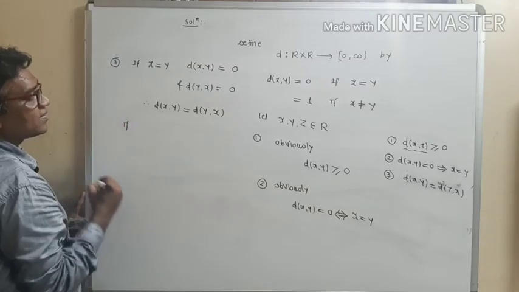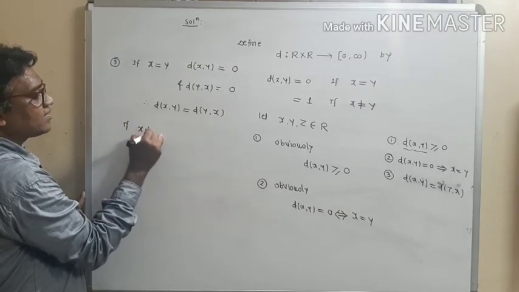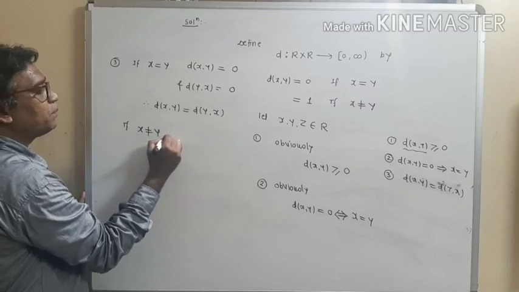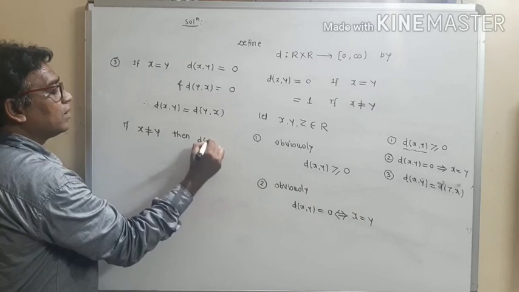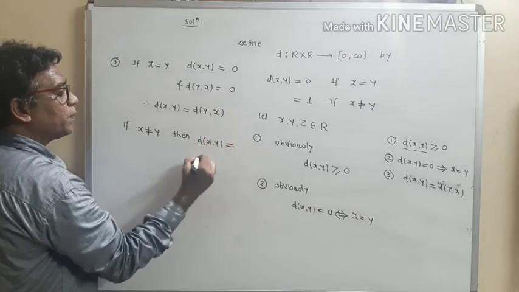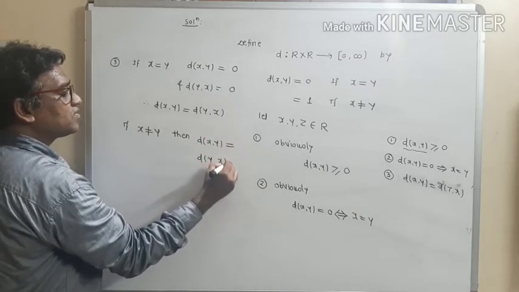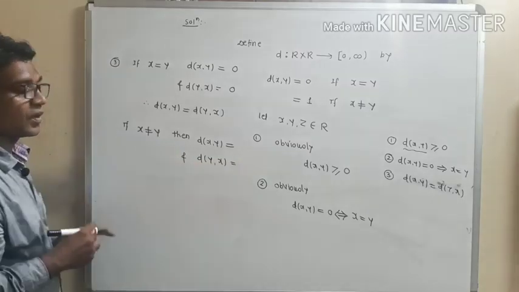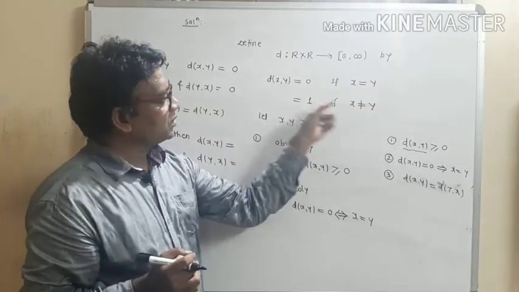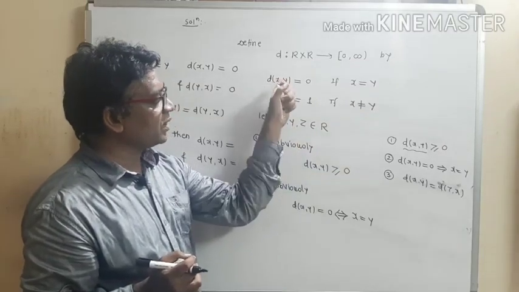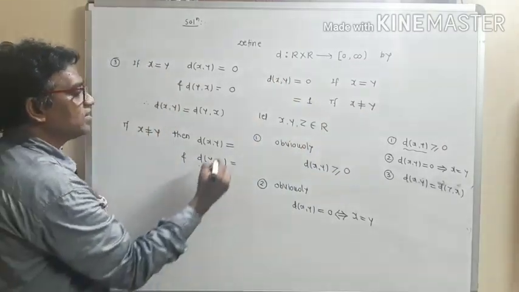Write down the second case. If x and y are different points, then write down the value for distance of xy and the distance of yx. So if x and y both are different, then the distance between x and y is given by the value 1. So this is equal to 1.